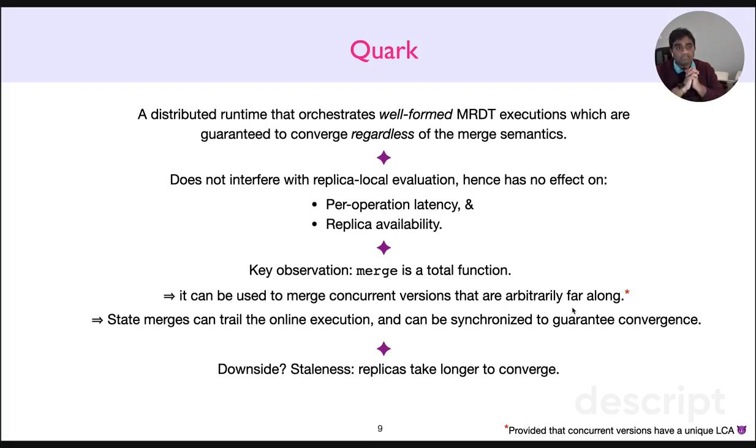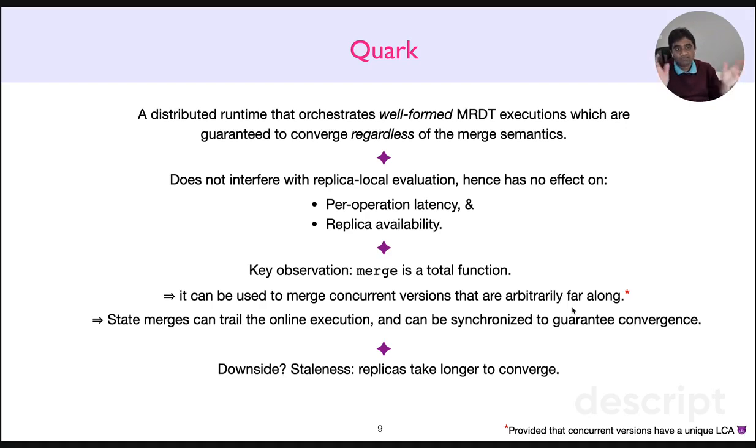A notable aspect of Quark is that it does not interfere with replica local evaluation, so it has no effect on per operation latency and replica availability, right? Consequently, one can safely bolt on Quark without losing key performance characteristics of replicated data types. And how is this possible? Well, the key observation that makes all of this possible is that merge is a total function, which means it can be used to merge concurrent states that are arbitrarily far along, provided that those concurrent states have a unique lowest common ancestor. Remember this condition because this is the devil that is lurking in the detail.